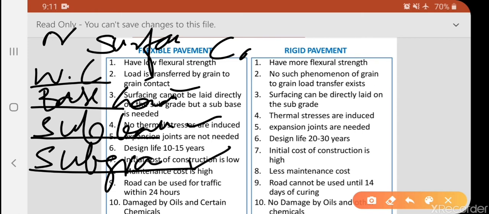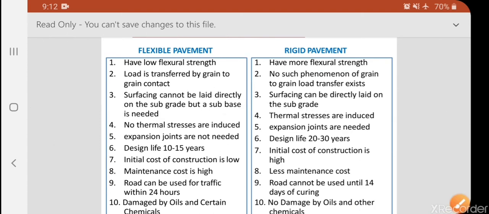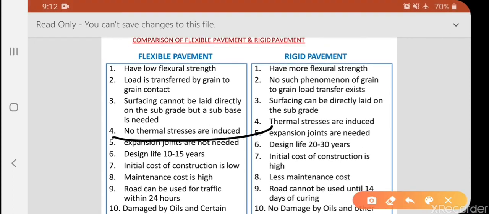Compared to this, in rigid pavements the surfacing can be laid directly on the subgrade. So there are 4 courses for flexible pavement, and for rigid pavement you lay directly over the subgrade, so only one course. You can learn the design and detailing in detail later. Just remember, flexible pavement has 4 layers, rigid pavement only 1 layer. Next, no thermal stresses are induced in flexible pavement, because there is no absorption of heat.